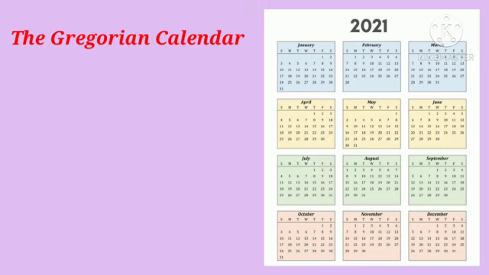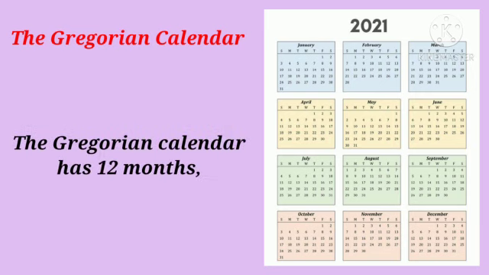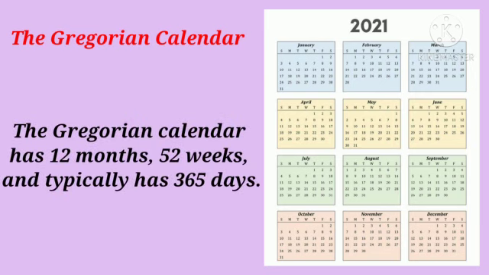Children, there are many types of calendars. We are using the Gregorian calendar. The Gregorian calendar has 12 months, 52 weeks, and typically has 365 days.